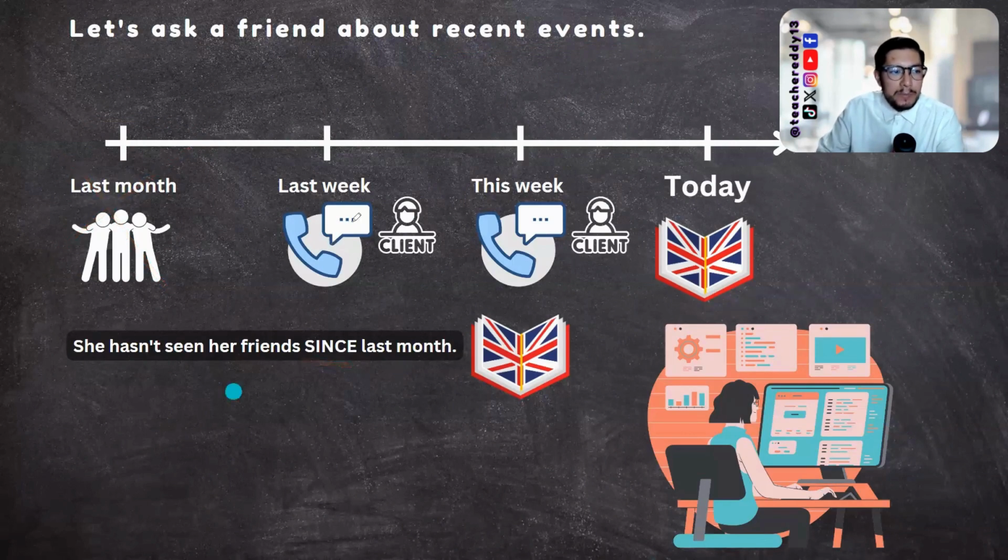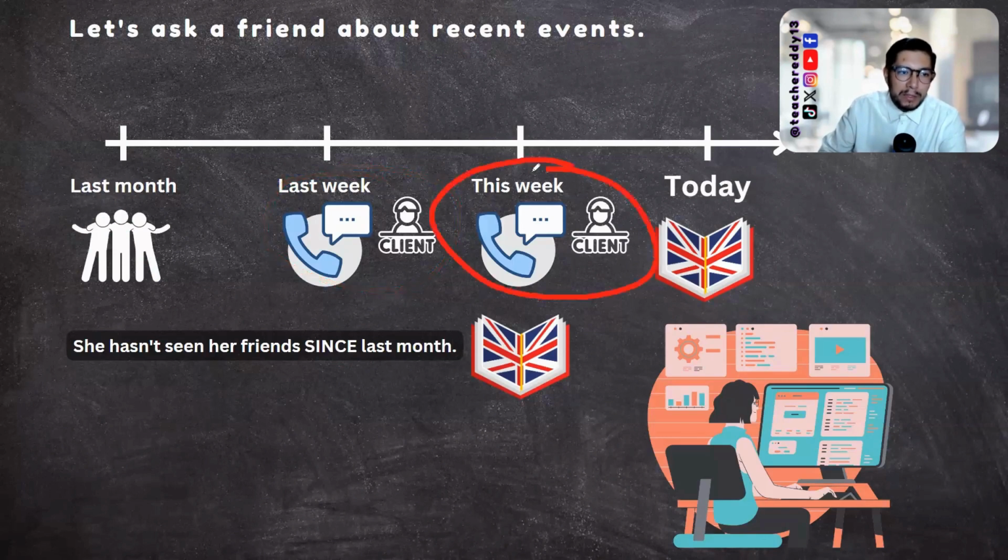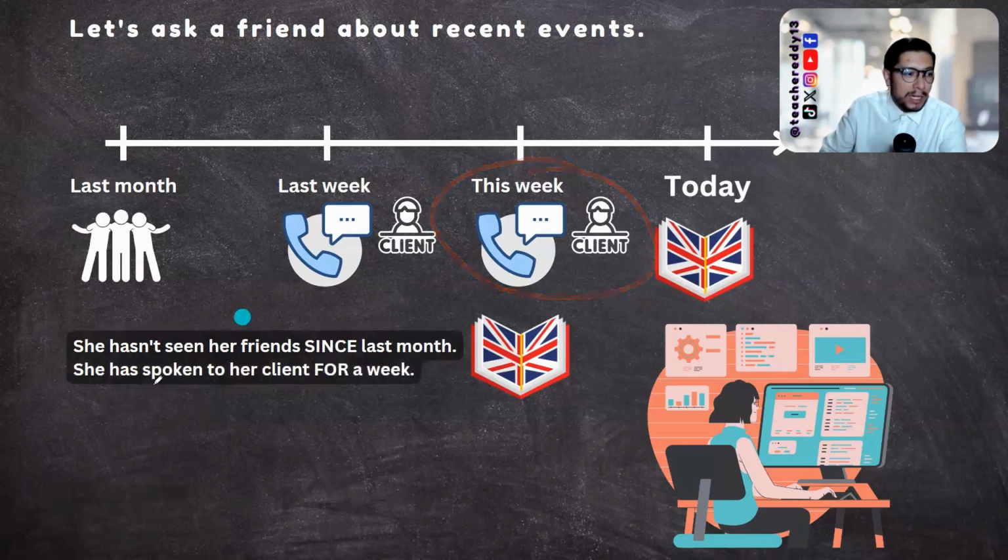Now, did she speak to her client last week? Yes. Does she continue speaking to her client this week? Yes, right? So we can say that she has spoken to her client for a week. She has spoken to her client for a week. Now let's talk about something more specific.